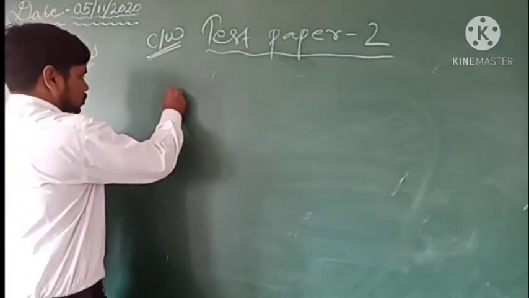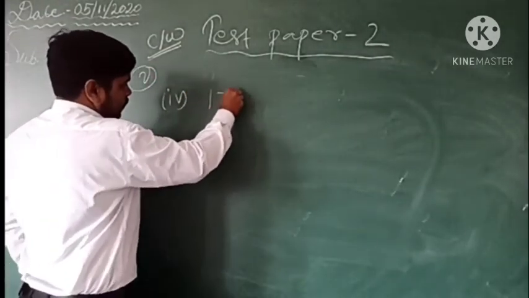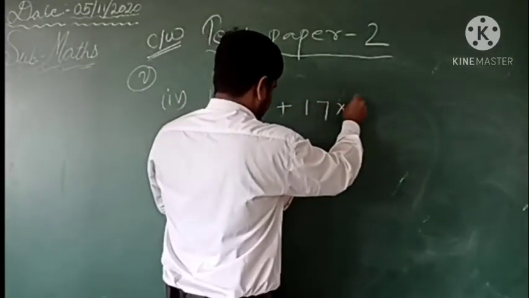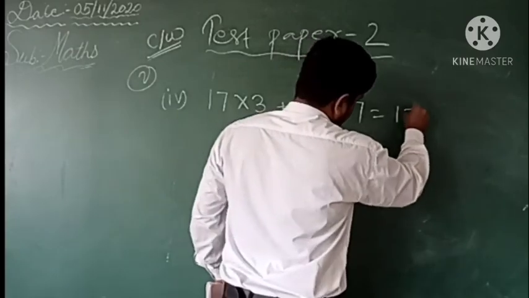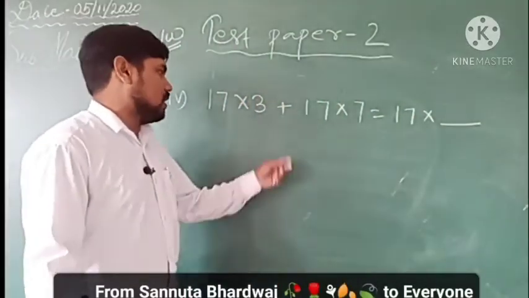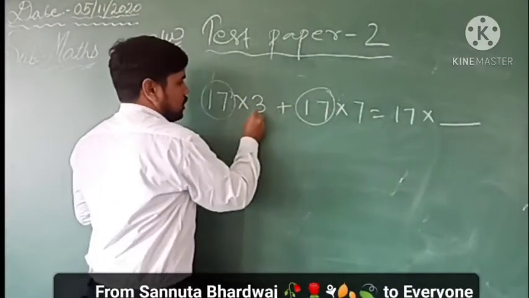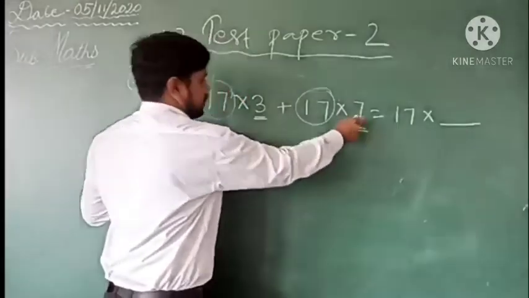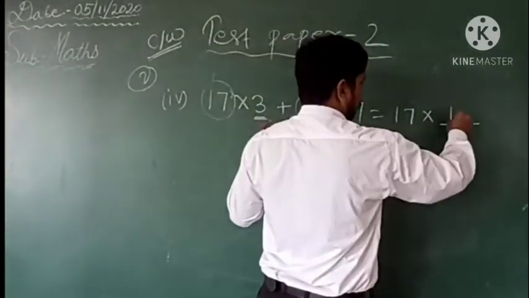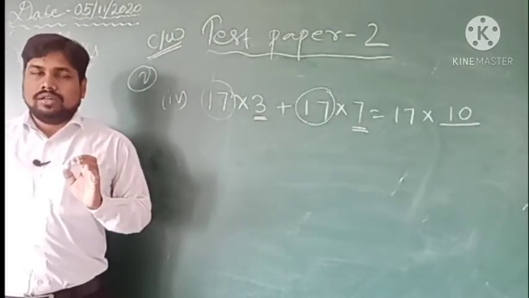The fourth question of the second one I am discussing is 17 multiply 3 plus 17 multiply 7 is equal to 17 multiply how much? This is also like the previous one. Both are 17, here also 17, here also 17. So simply we will add these two. 7 plus 3 is equal to how much? 10. So 17 multiply 10 will be here. So 10 will be the required answer.